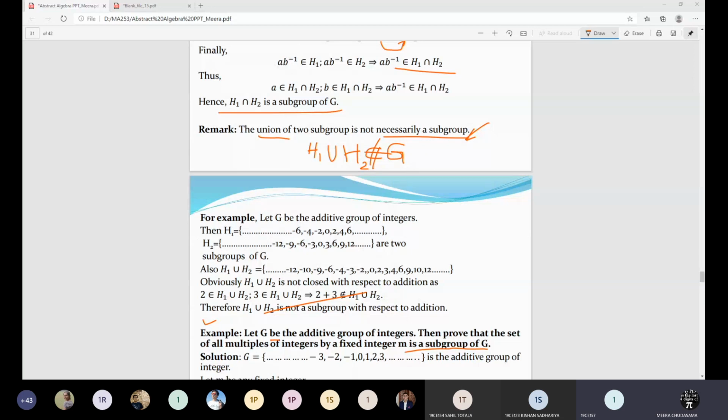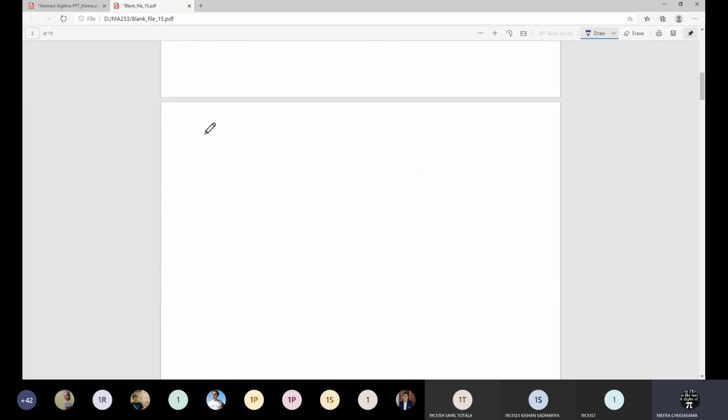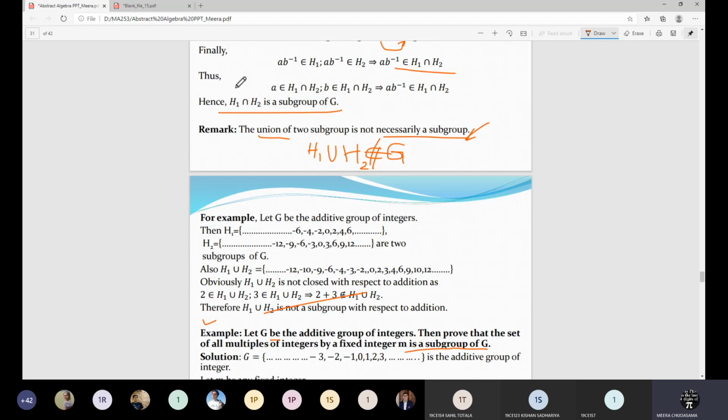Okay, now let us see how to take up the writing part. You are clear about the concepts, but how to write the solution of such an example. So let me consider the question. Let G be the additive group of integers.